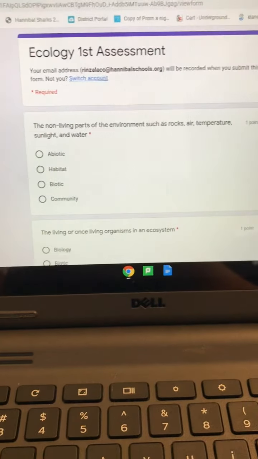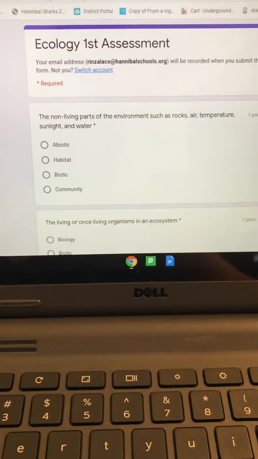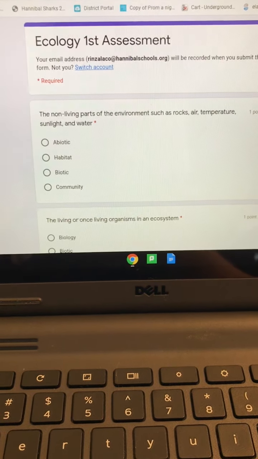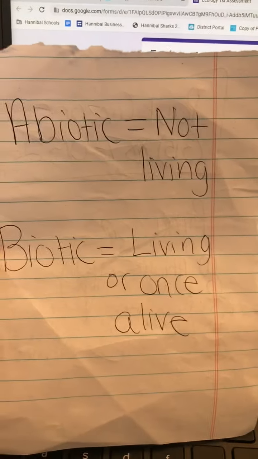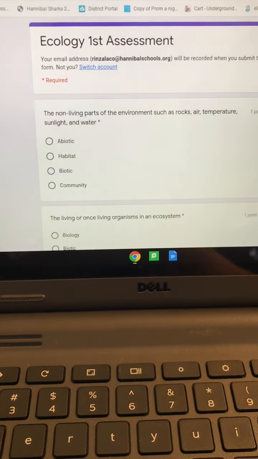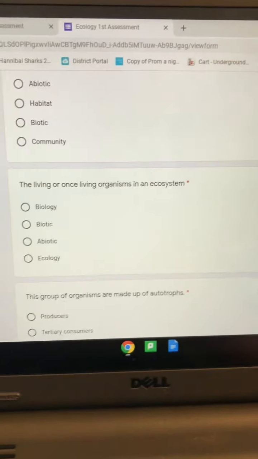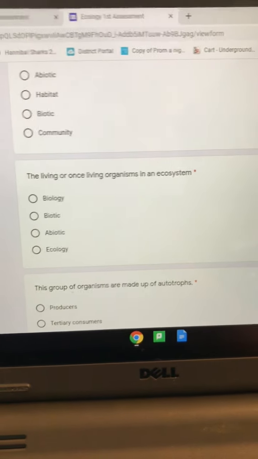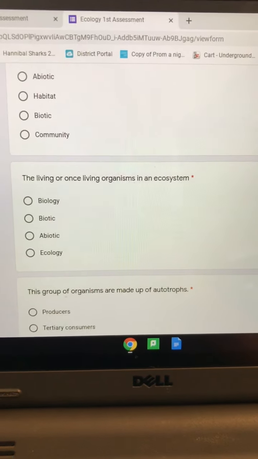So again, the first question is the non-living parts of the environment, such as rocks, air, temperature, sunlight, and water. The 2 choices I'm going to give you are either abiotic or habitat. Number 2, the living or once living organisms in an ecosystem.